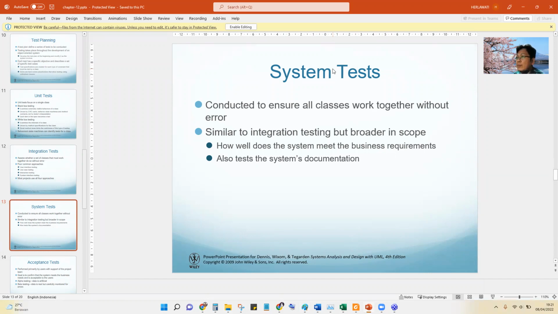because maybe in academic information management we have to separate the academic from the administration, for example tata usaha, or registration transactions for tuition fee and so on. We separate.